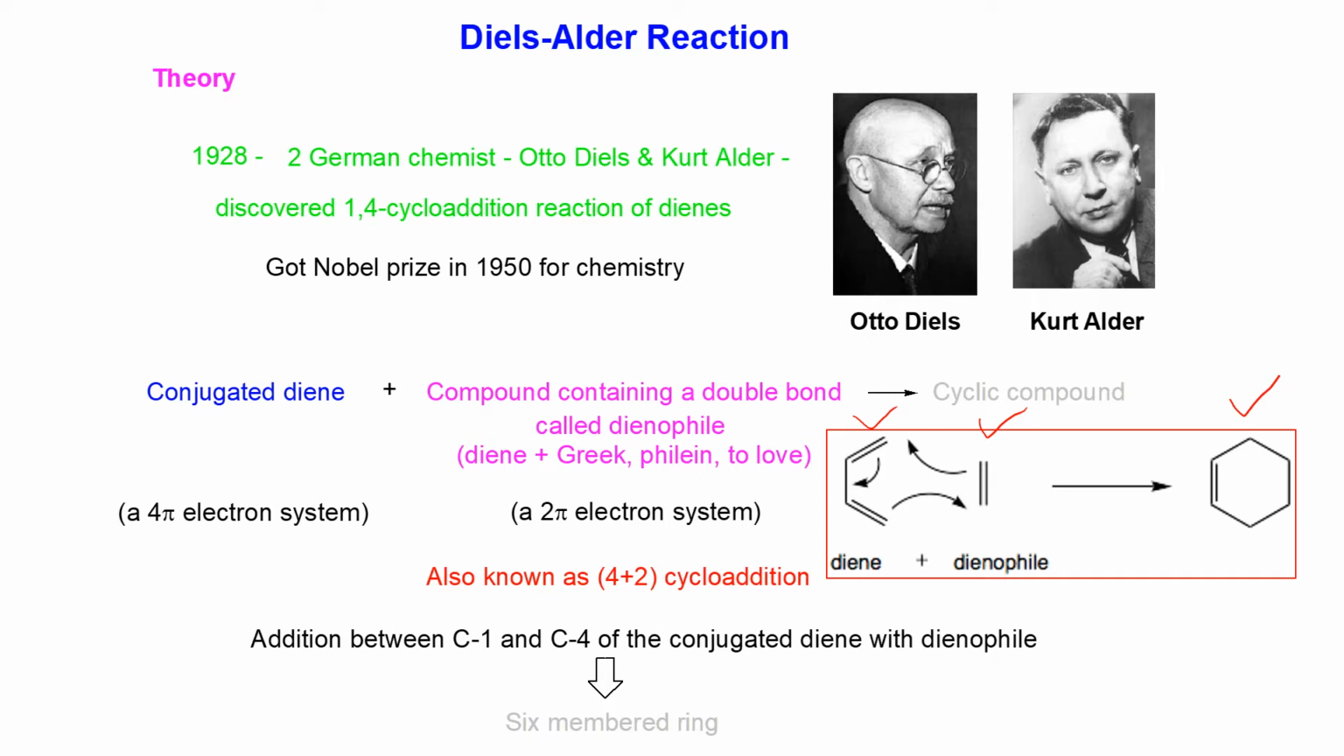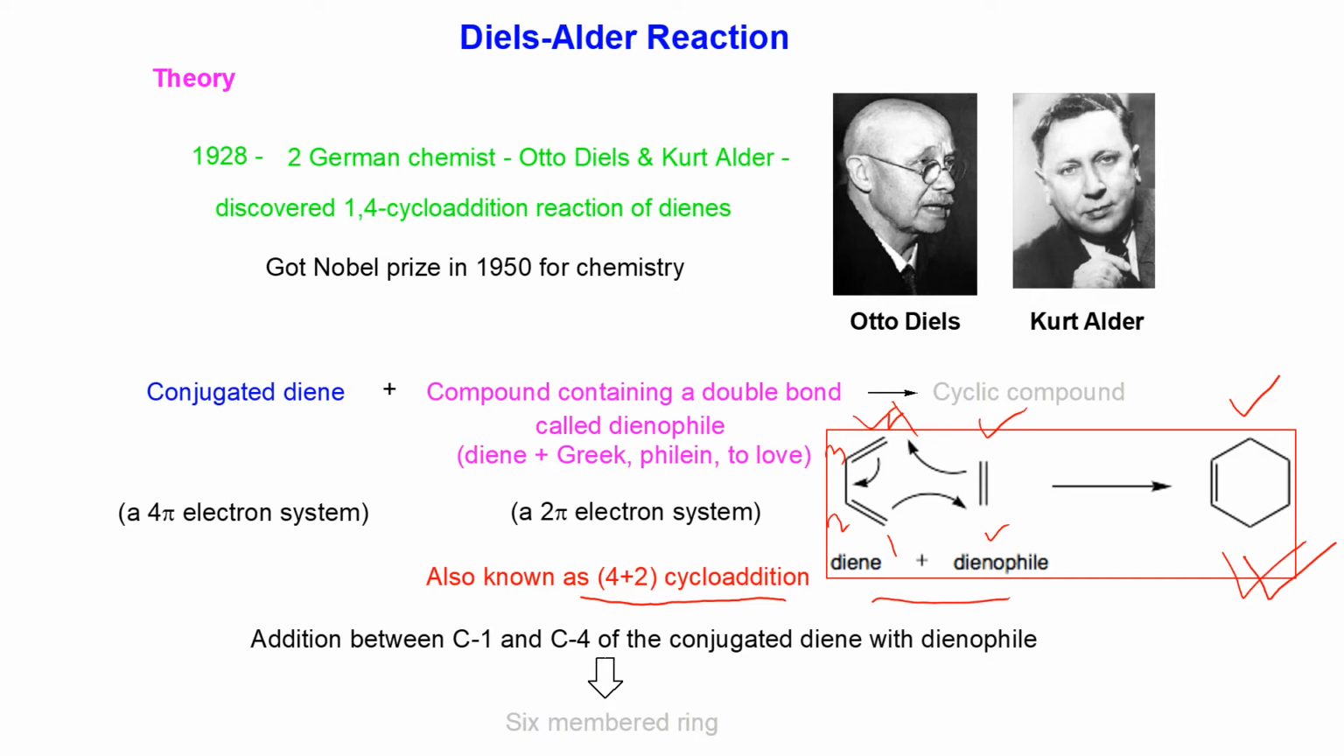This reaction is also known as 4+2 cycloaddition reaction, because we can see that the conjugated diene contains 4 pi electrons and the dienophile contains 2 pi electrons. Due to the delocalization of these pi electrons, cyclization occurs between the conjugated diene and dienophile, and after that a 6-member ring will be produced. That's why it is known as 4+2 cycloaddition.